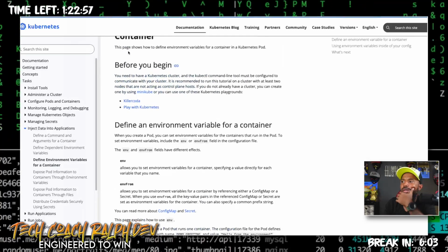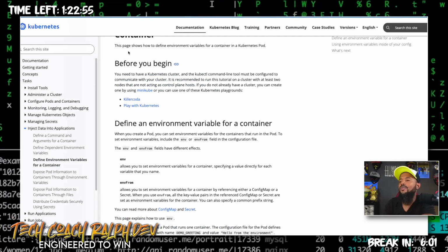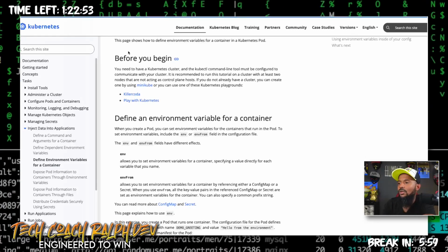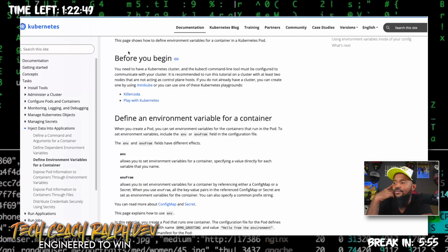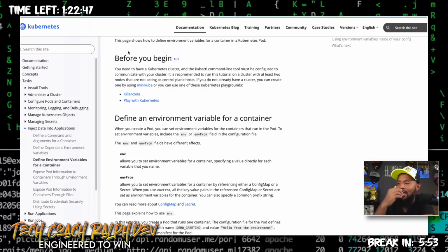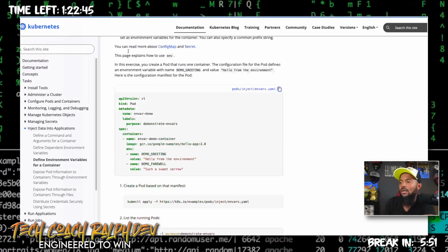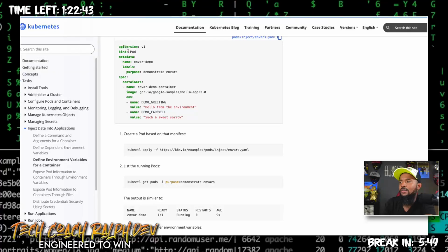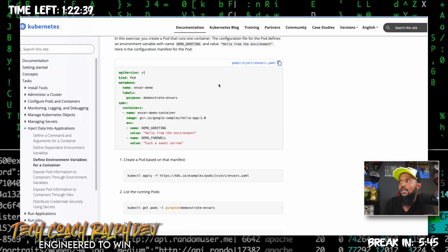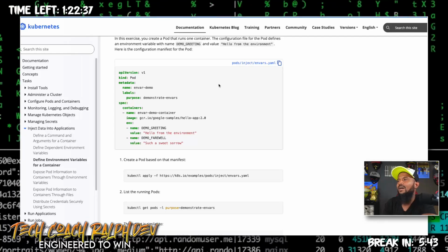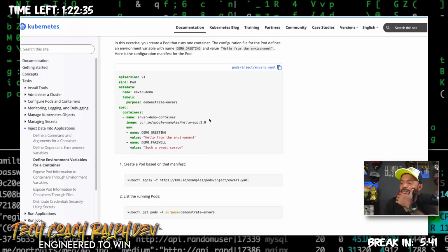Where do you set that though? Let me see. And envFrom allows you to set environment variables for a container referencing either a config map or a secret. All right, so we're not using that one for now. Let me see. So they're doing it in a, okay, a pod's inject. That is weird.